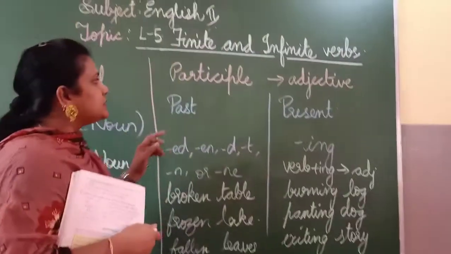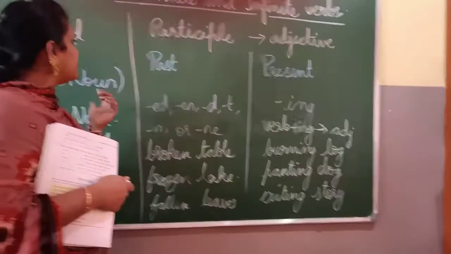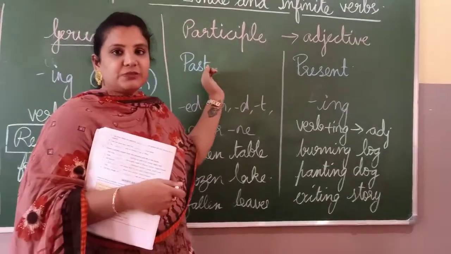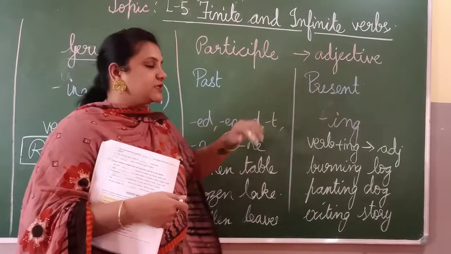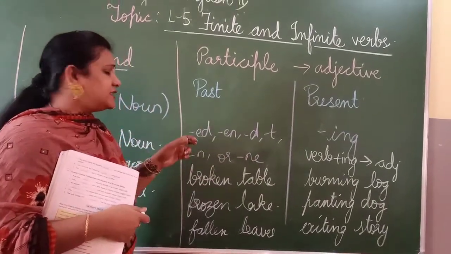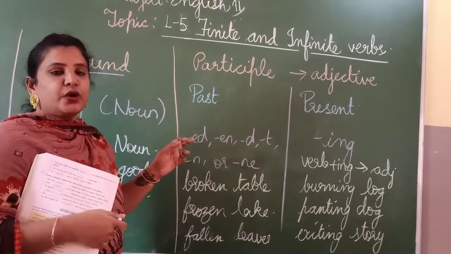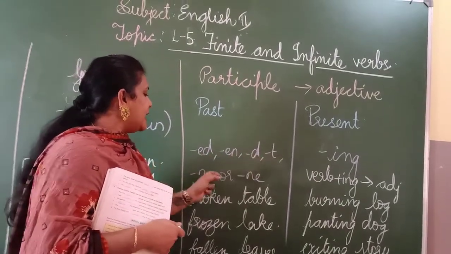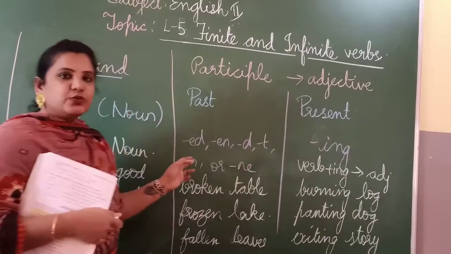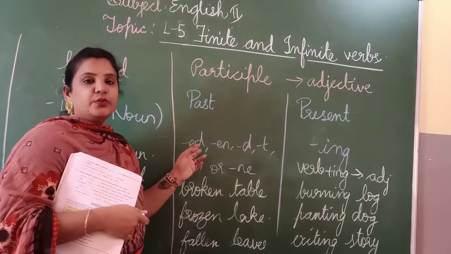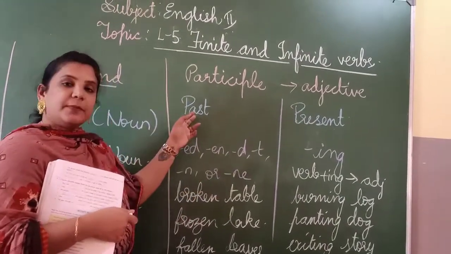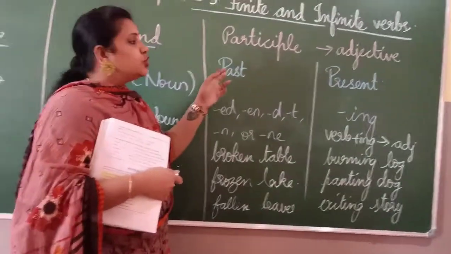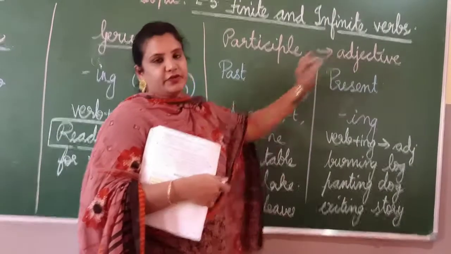Coming to participle. Participle is something similar to the gerund. In participle you have two types, that is past participle and present participle. Past participle is nothing but the past tense of your verb. That is, past tense will end with ed, en, t, n or ne. Then it will be a past tense, right? And this past tense of the verb should act as an adjective in your sentence.